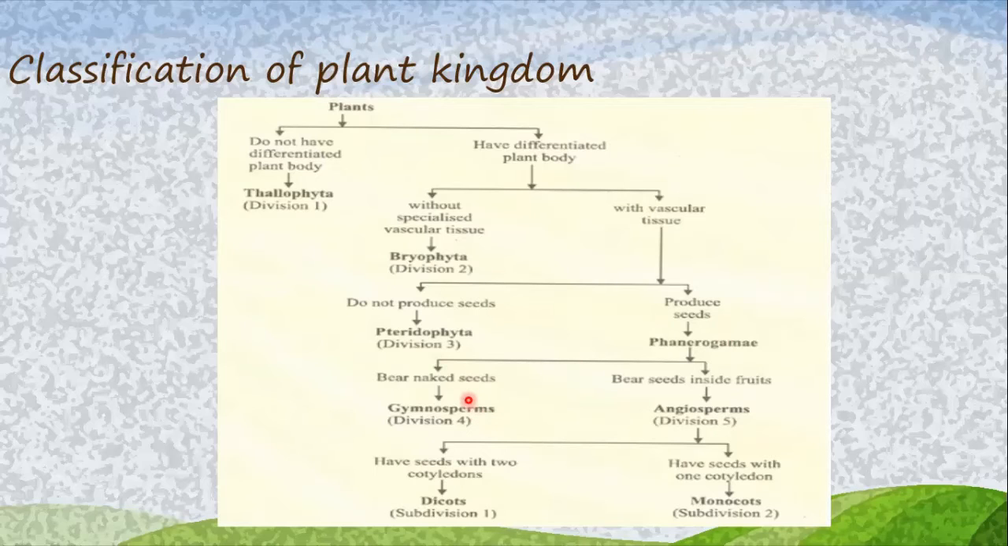In this, there are two subtypes of Phanerogam, gymnosperms and angiosperms. We know that gymnosperms bear naked seeds and angiosperms bear seeds inside fruits. All the flowering plants are in the angiosperm division. And the angiosperm division is again subdivided into two types, which are dicots and monocots. Dicots are plants which have seeds with two cotyledons, and monocots are plants which have seeds with one cotyledon. So this is the broad classification of plant kingdom. Let us move to the next slide.